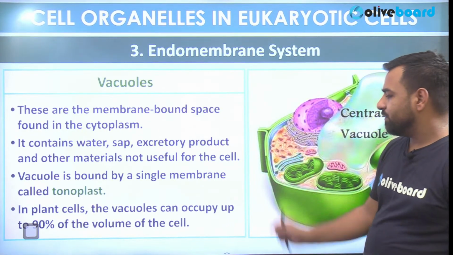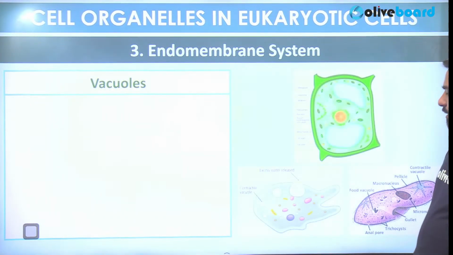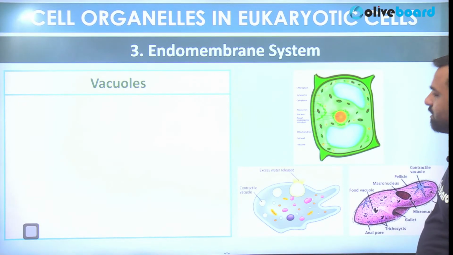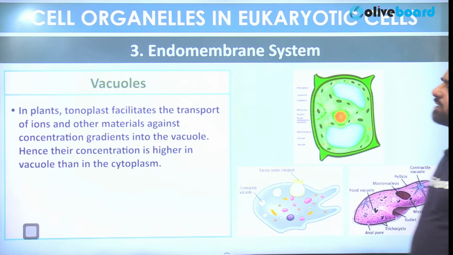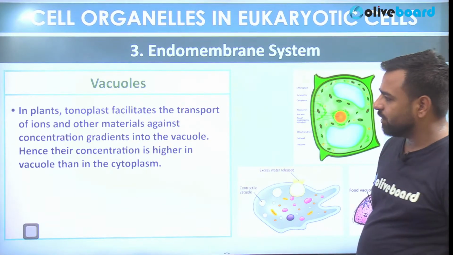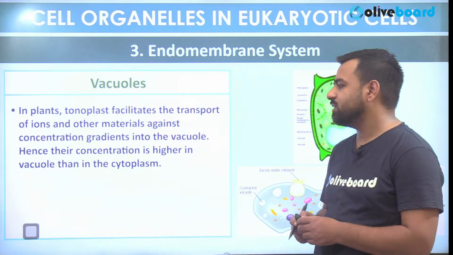So in plant cells, the vacuoles can occupy up to 90% of the volume of the cell. And here, these structures, they are actually the vacuoles, these blue structures. So in the plants, tonoplast facilitates the transport of ions and other materials against the concentration gradients into the vacuole. So yes, their concentration is higher in the vacuole than in cytoplasm.